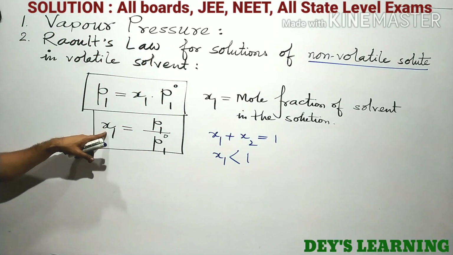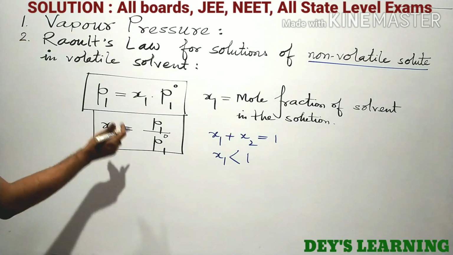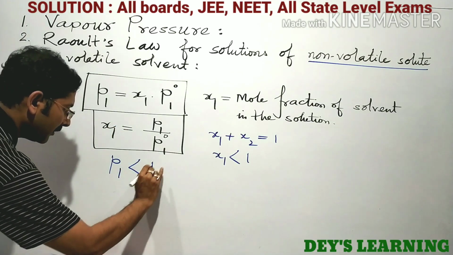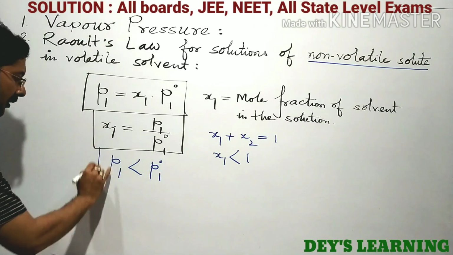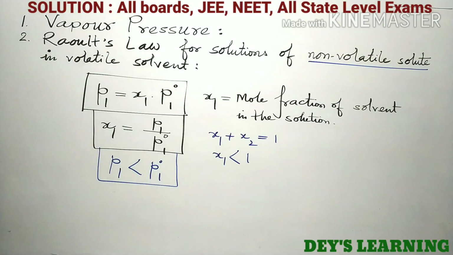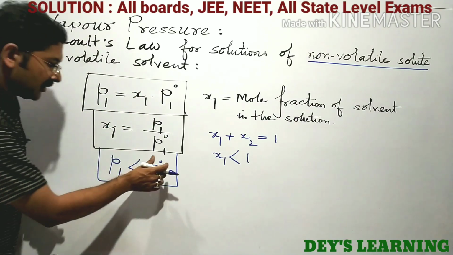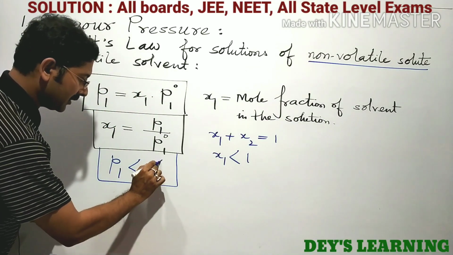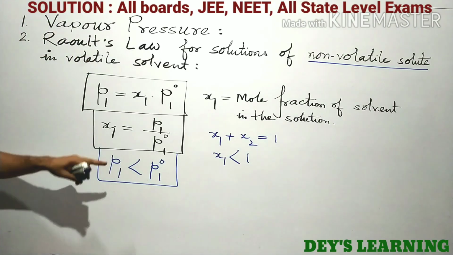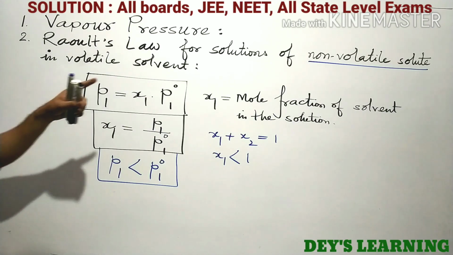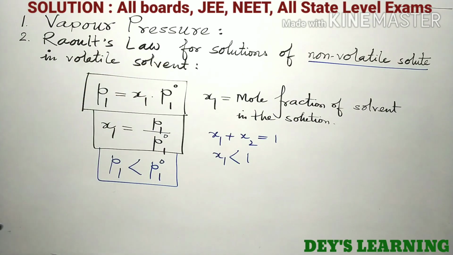So if x1 is less than 1, then of course P1 is less than P01, as we have learned from our previous learning. So this is Raoult's law for solutions of non-volatile solute in volatile solvent.